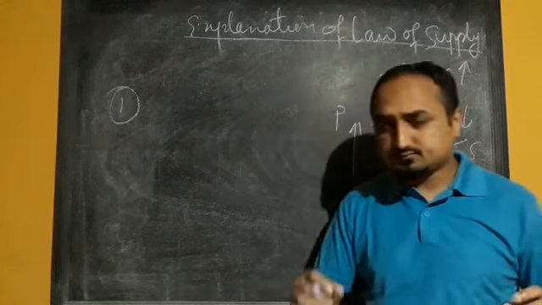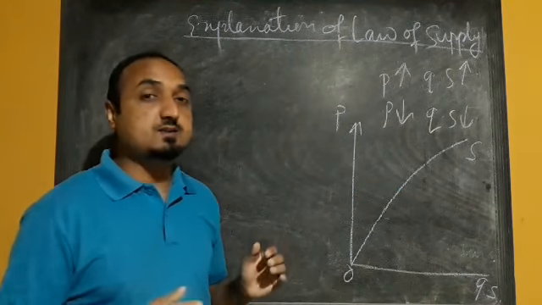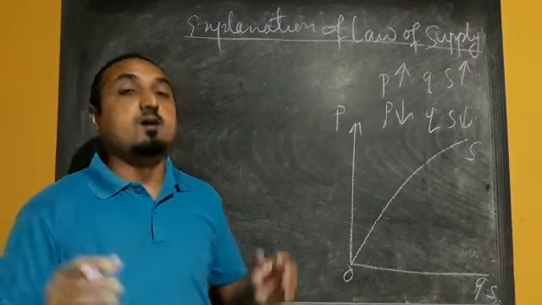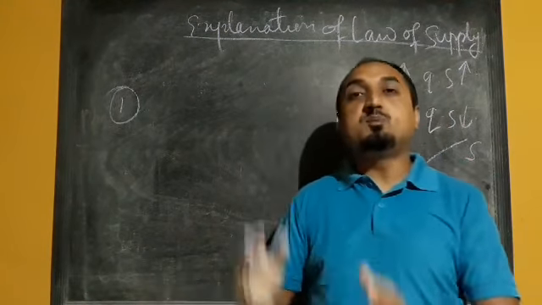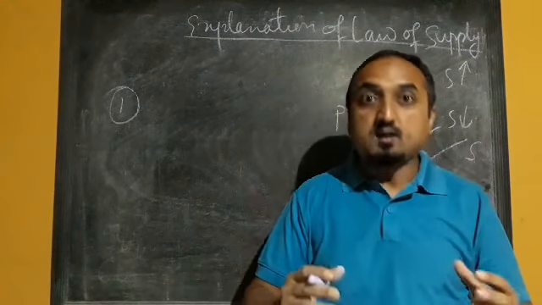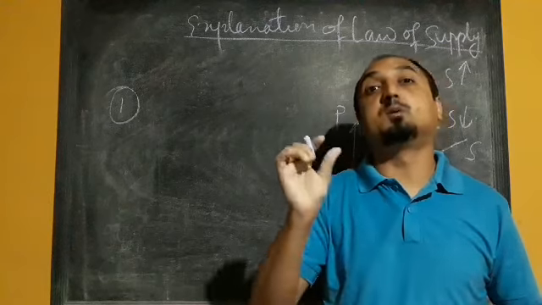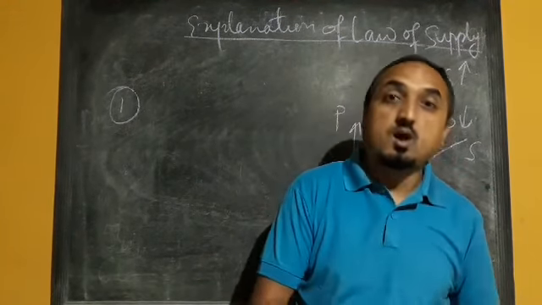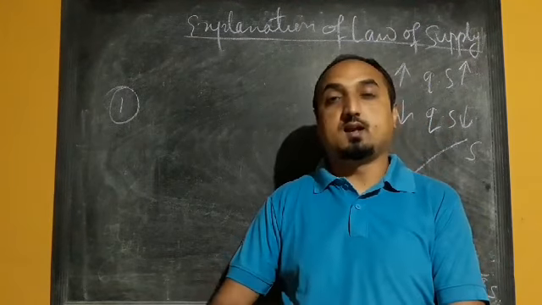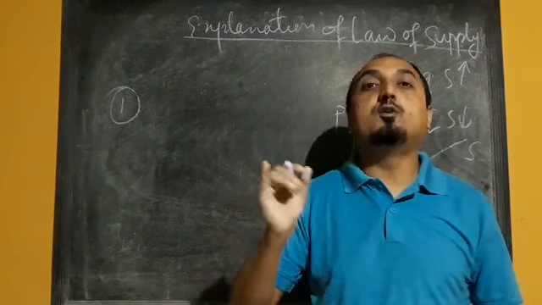Once again listen, what is the reason for that upward sloping or the positive relationship? The first reason is that higher the price, higher the profit margin. And if the profit margin is high, that acts as an incentive for the producers, and that encourages the producers to produce more and offer for sale more quantity of commodity in the market. So that is the first explanation.